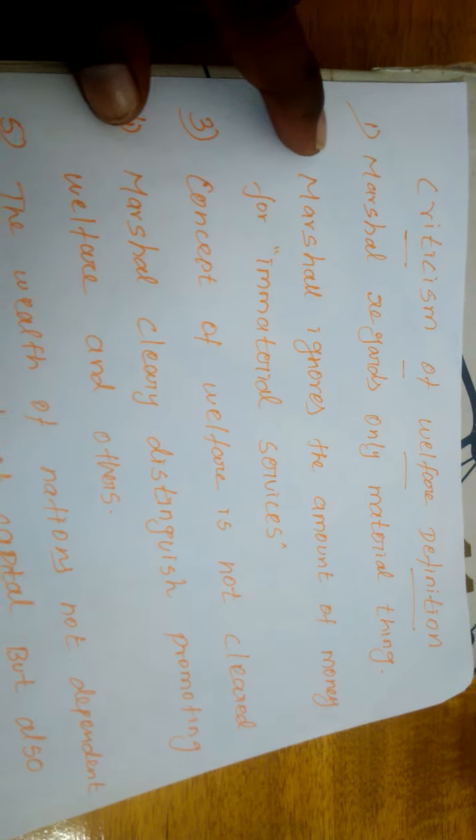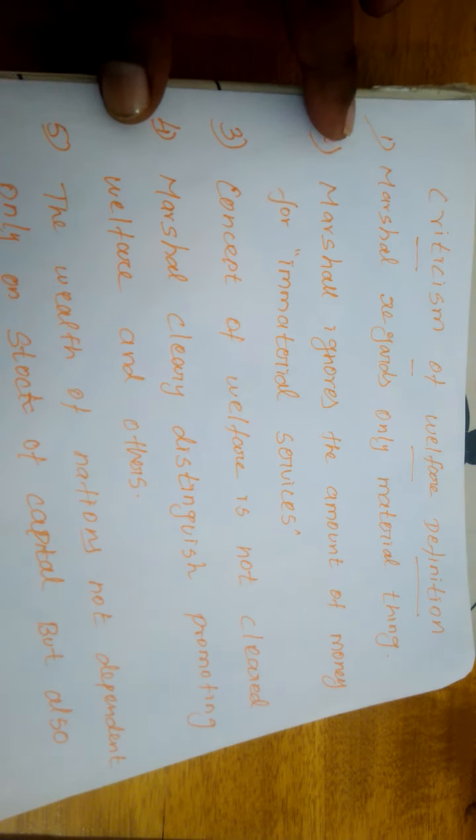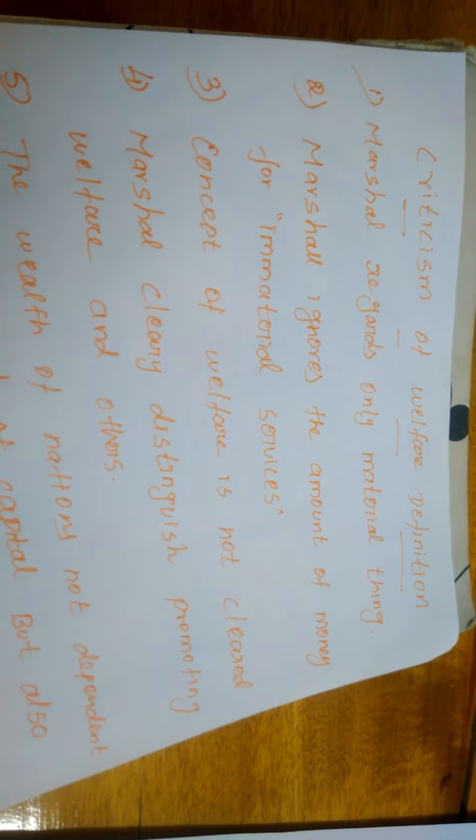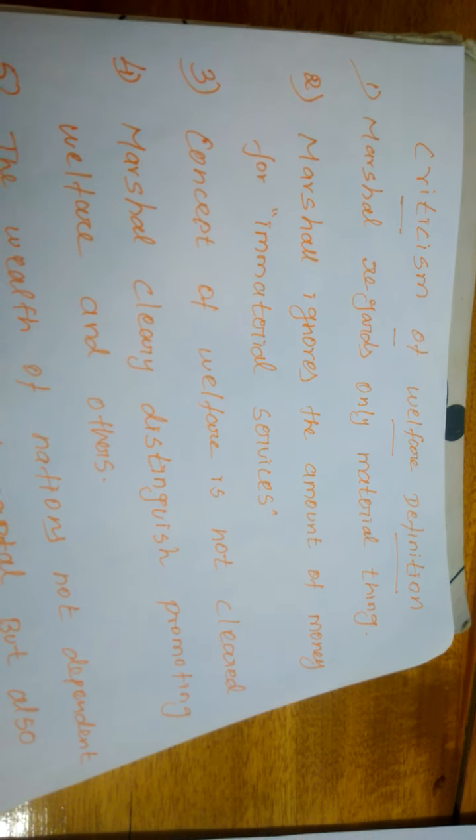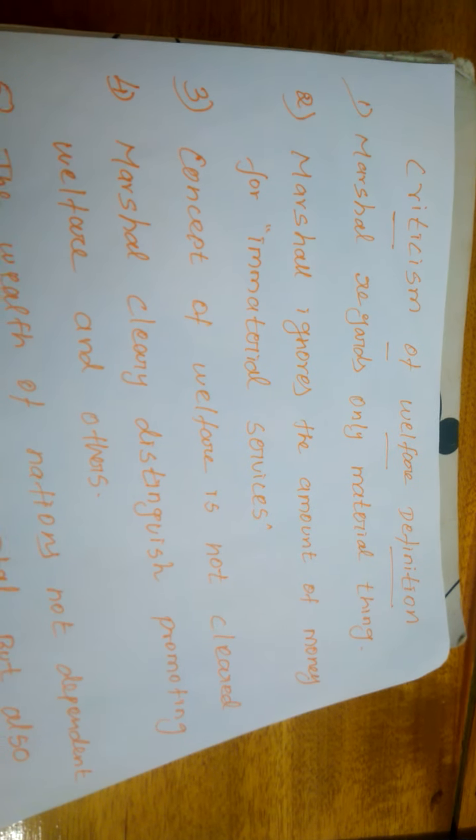Okay students, next is the criticism of the welfare definition. When we compare it with the wealth definition, the welfare definition is somewhat better. But even so, this definition has also faced criticism from other economists.